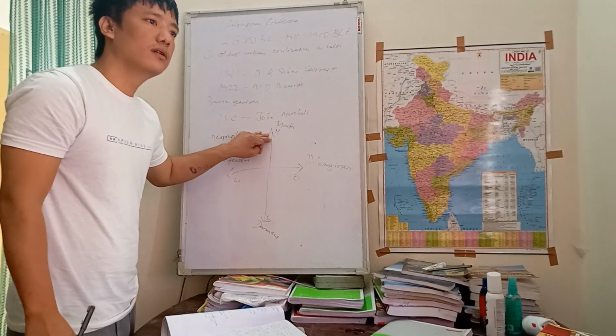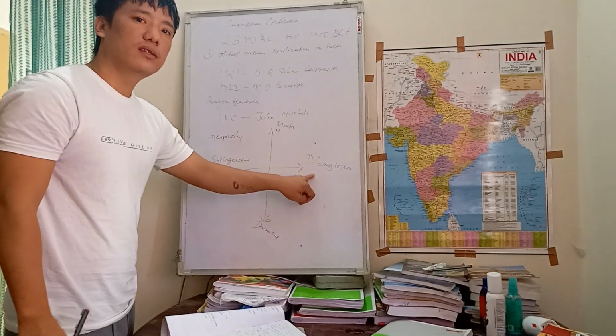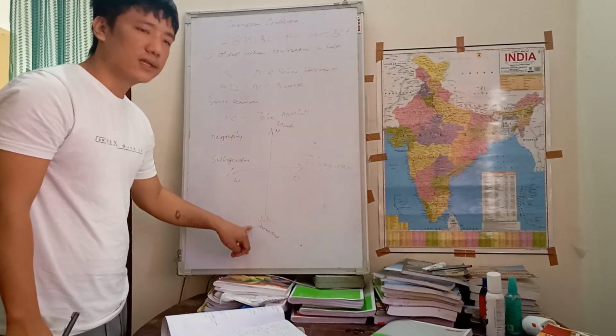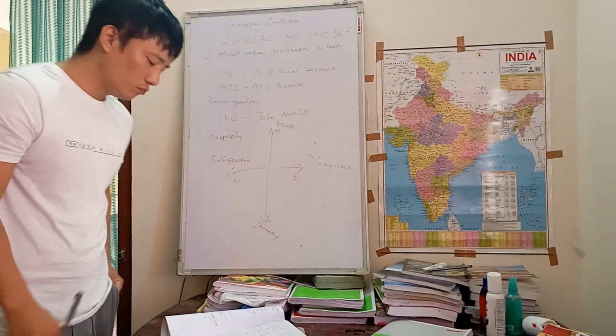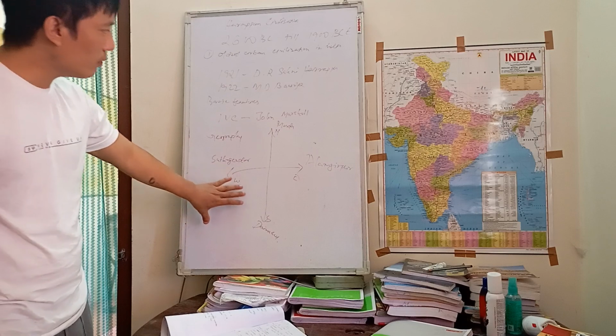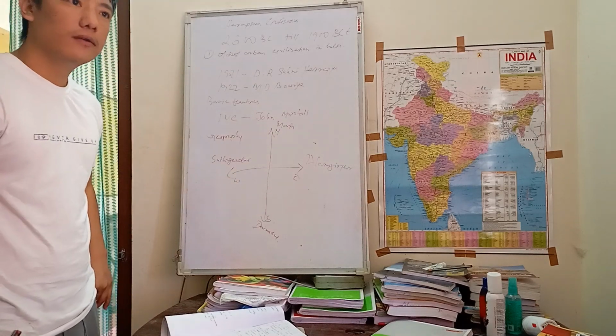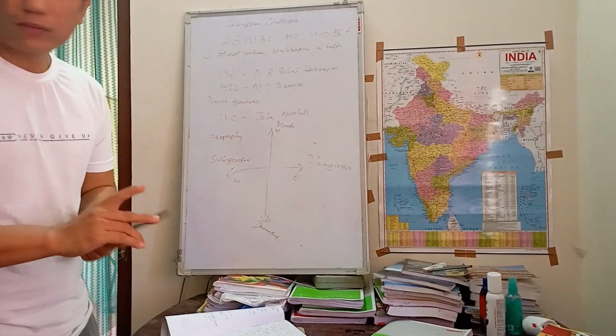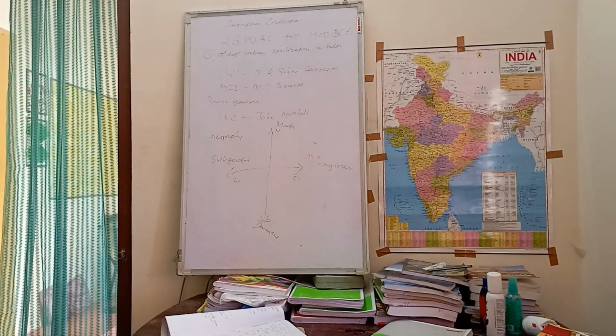On the extreme north, Manda. On the extreme east, Alamgirpur. On the extreme west, Sutkagendor in Pakistan. On the extreme south, Daimabad. Okay, so this is the extent. Now let us discuss some of the important cities which flourished in Indus Valley Civilization.